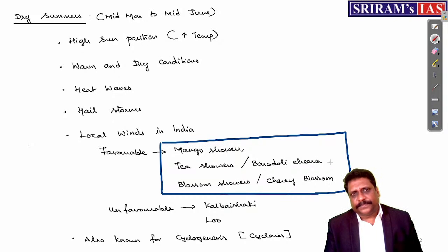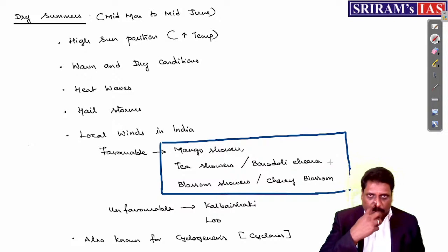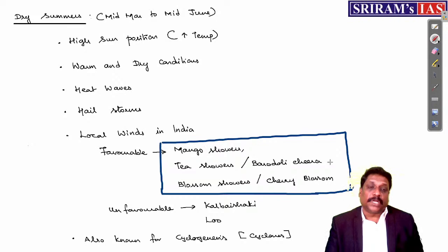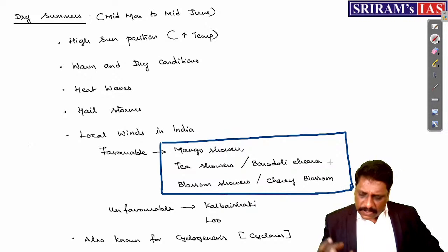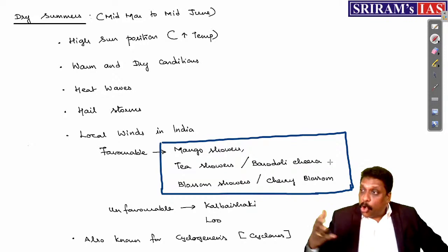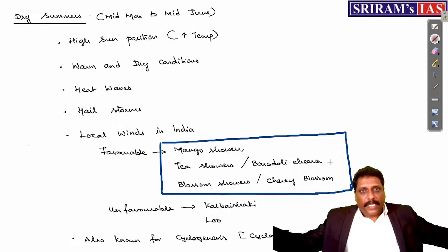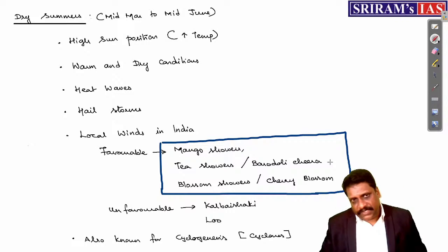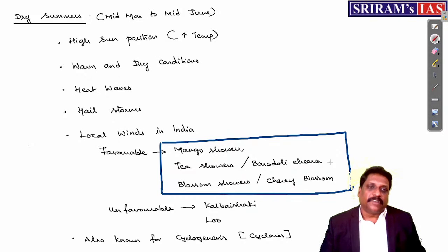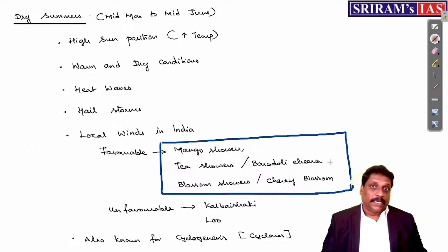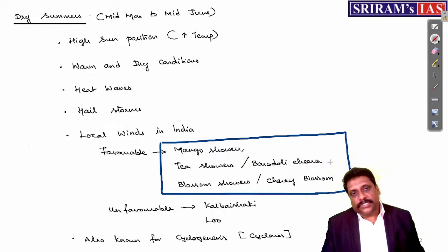dry winters. Then when I talk about the Zaid crop: horticultural crops, flowering plants, am I right? The seasonal fruits and vegetables are almost all cultivated during dry summers. Why dry summer? Because flowering plants, my dear friends, and we'll be talking about agriculture later, need a longer length of day. Summers. Then, if precipitation happens, these flowers will be detached from the plants and start falling down. The very purpose of flowering itself is defeated. That's the reason precipitation is not so favorable during the season of flowering. During the season of ripening, it is good, but not during the season of flowering.